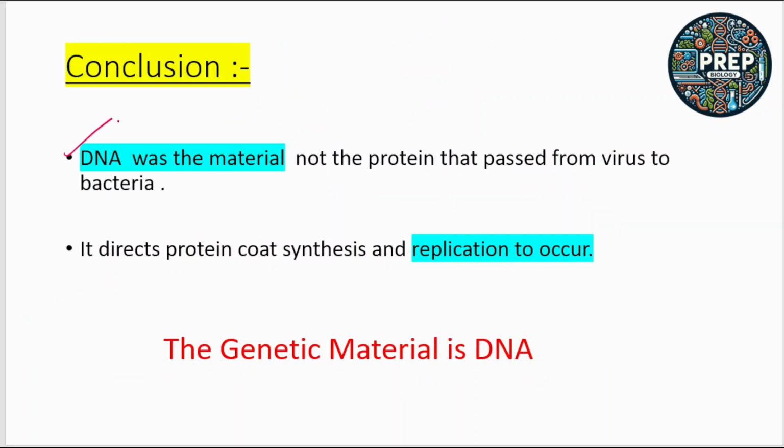That DNA was the material, not the protein, that passed from virus to the bacteria, and it directs the protein code synthesis and replication to occur. So this is the conclusion of this experiment, that the genetic material which transfers from the virus to the bacteria is the DNA. So this is the Hershey and Chase experiment that proved that the genetic material is DNA.